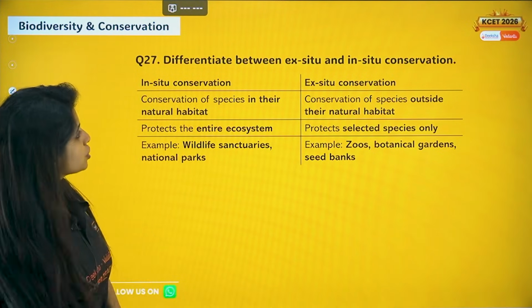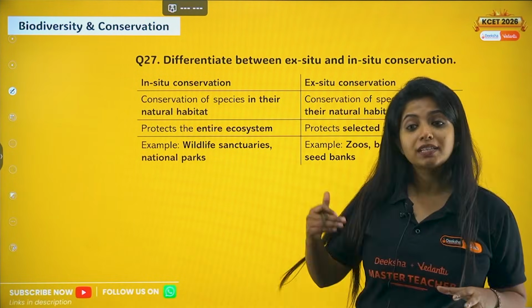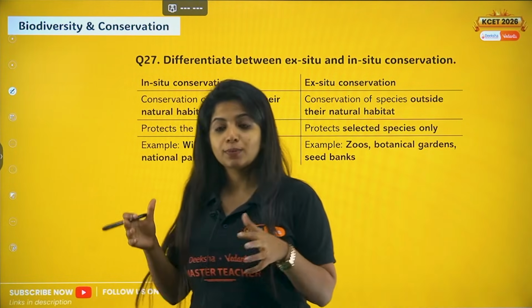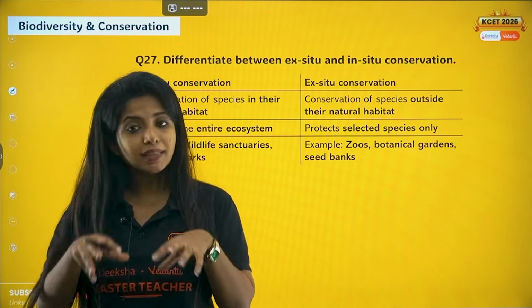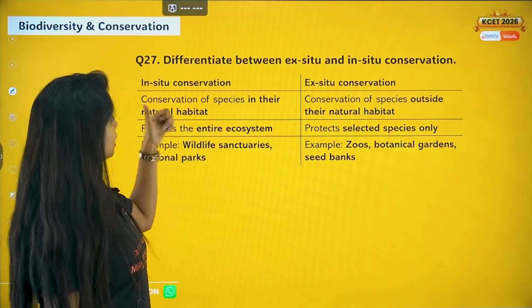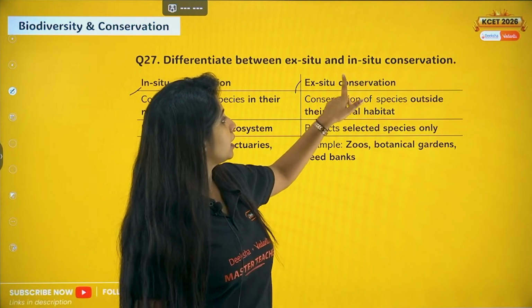Now the 27th question, which I think is the end of the 2-marker questions. Let's see. Differentiate between ex situ and in situ conservation. Ex situ means you are conserving species outside their natural habitat. In situ means you are conserving them in their natural habitat. So that is the first difference. Conservation of species in their natural habitat is in situ. Conservation of species outside the natural habitat is ex situ.